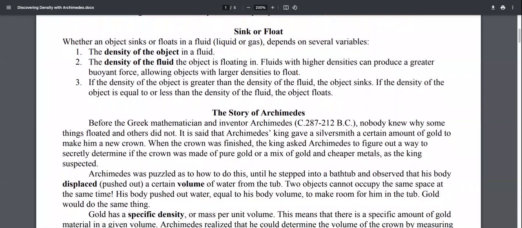Sink or float. Whether an object sinks or floats in a fluid, liquid or gas, depends on several variables. 1. The density of the object in a fluid. 2. The density of the fluid the object is floating in. Fluids with higher densities can produce a greater buoyant force, allowing objects with larger densities to float. If the density of the object is greater than the density of the fluid, the object sinks. If the density of the object is equal to or less than the density of the fluid, the object floats.